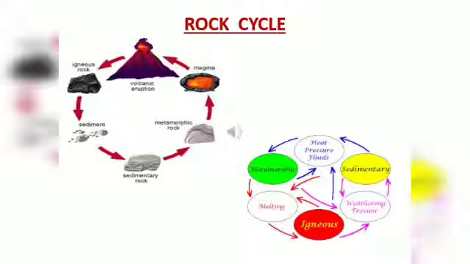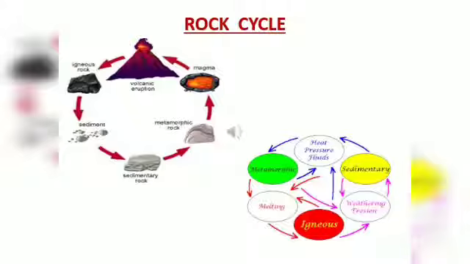Then under heat and pressure, these sedimentary rocks convert into metamorphic rocks. Again, if these metamorphic rocks are put under heat and pressure, they melt down and form liquid magma, which again cools down and forms igneous rocks. I think you are now very much clear with the process of rock cycle.